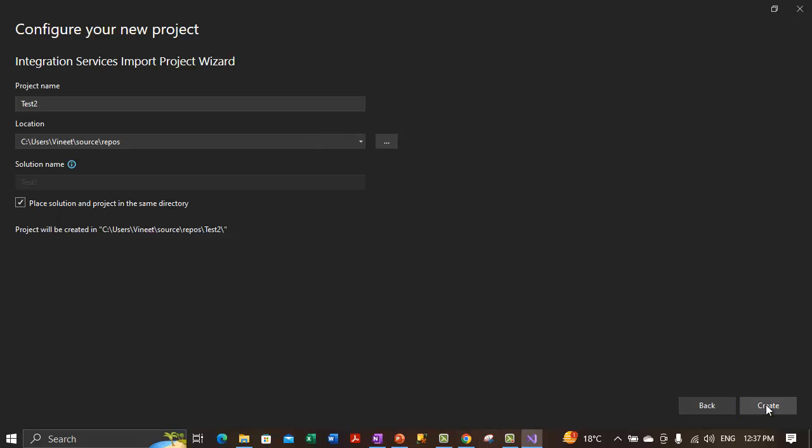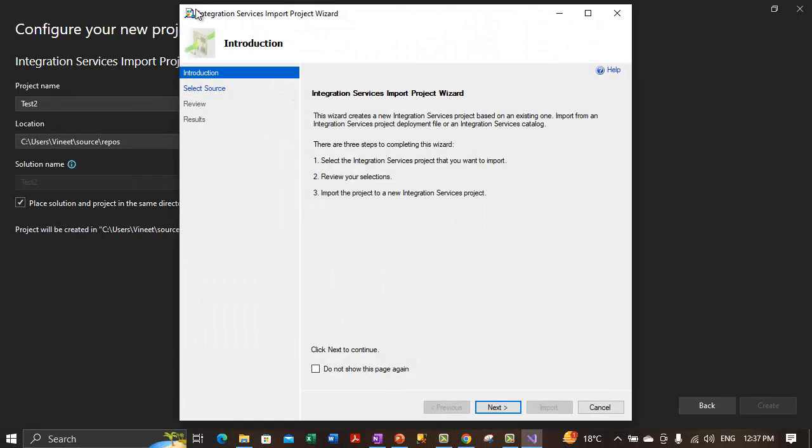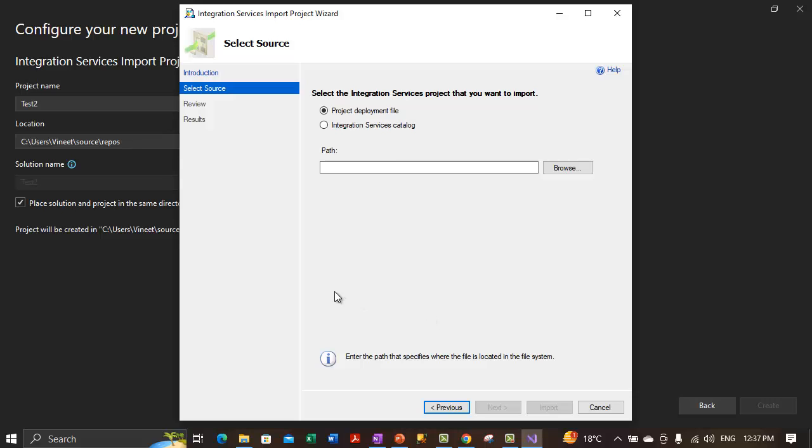Let's see if it opens up. So this has opened up the integration services import project wizard dialog box, and we need to click on next to switch to the select source page. On the select source page, if you are importing from an ISPAC file, type the path including the file name in the path text box. So here we are not using any ISPAC file. We can also browse to navigate to that ISPAC file.